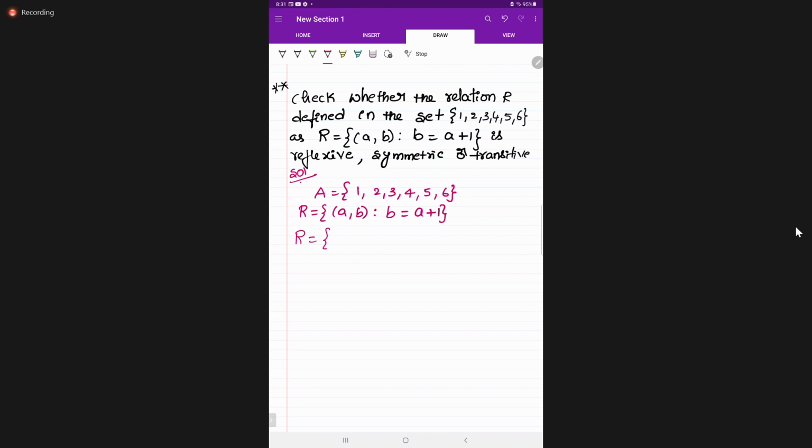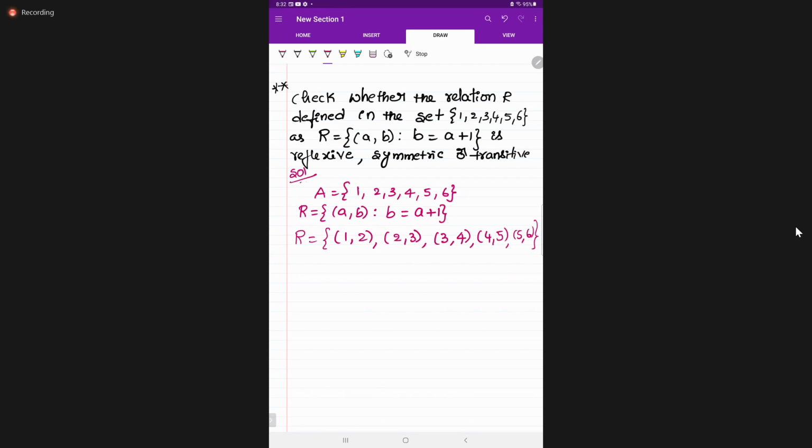First take a equal to 1, then b is 2. If a is 2, b is 3. If a is 3, b is 4; then (4, 5), (5, 6). If you take 6, you will get 7, and 7 does not belong to set A.